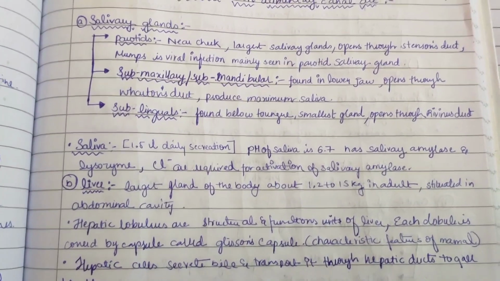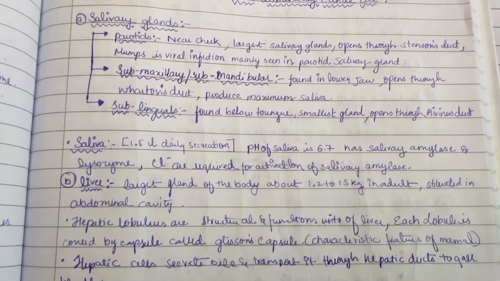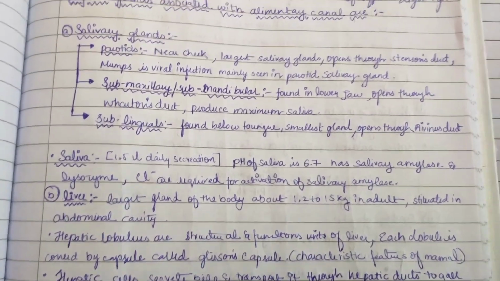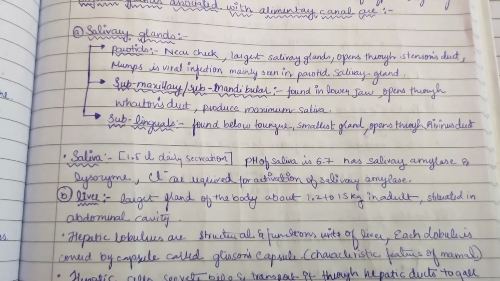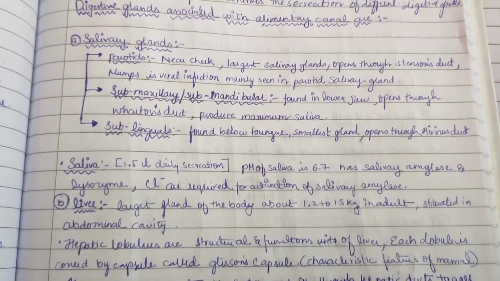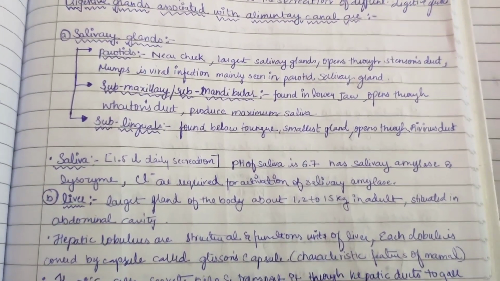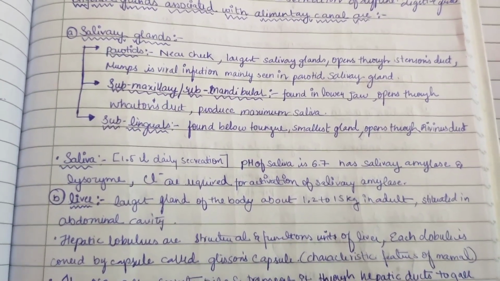Now here you can see saliva. Daily production of saliva is about 1.5 liter. pH of saliva is 6.7, nearly neutral. Has salivary amylase and lysozyme. Chloride ions, Cl minus, are required for activation of salivary amylase.